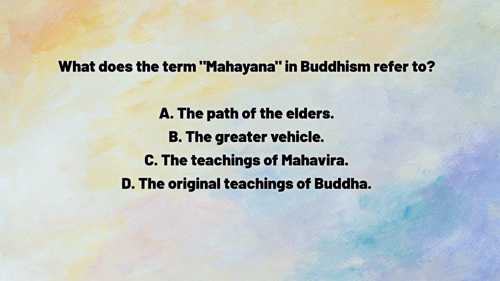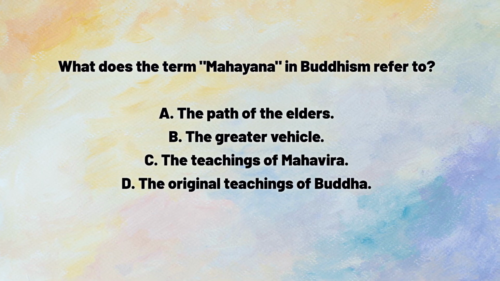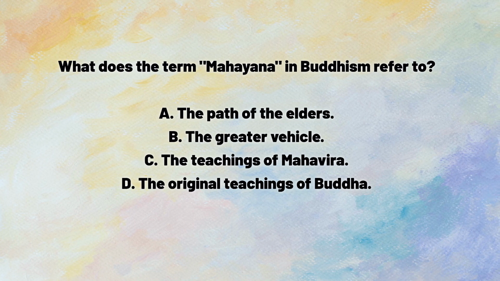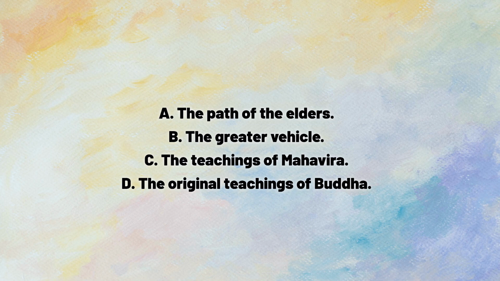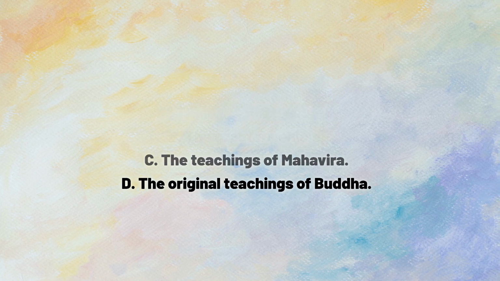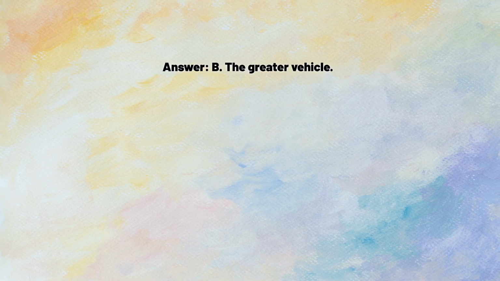Prelims MCQs. What does the term Mahayana in Buddhism refer to? A. The path of the elders. B. The greater vehicle. C. The teachings of Mahavira. D. The original teachings of Buddha. Answer. B. The greater vehicle.